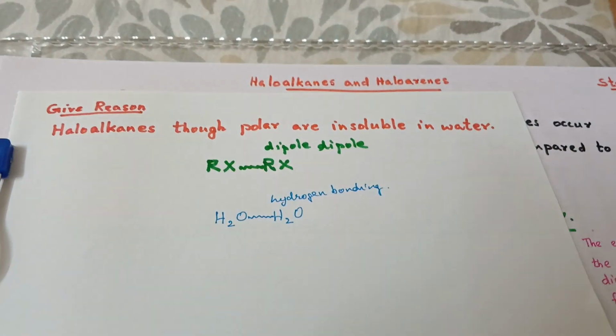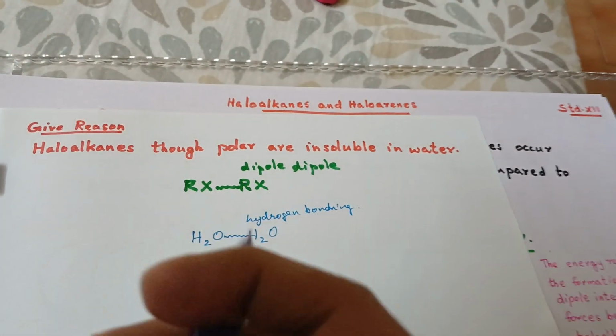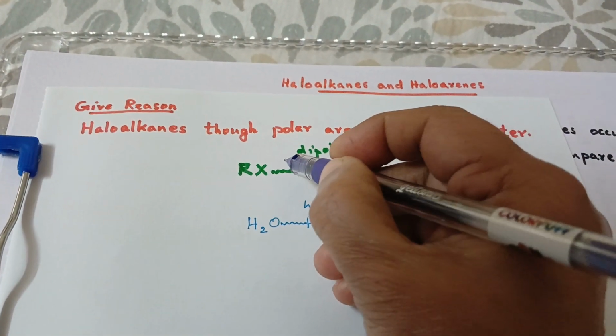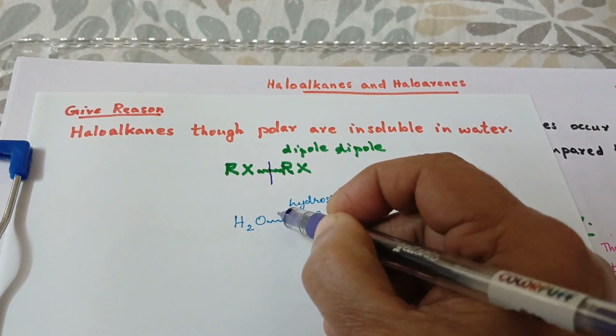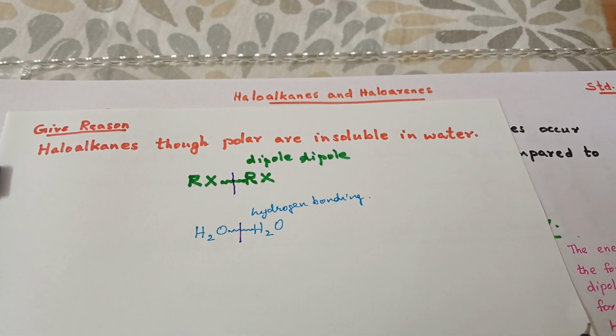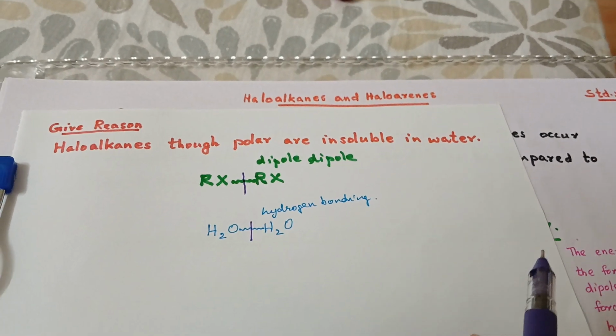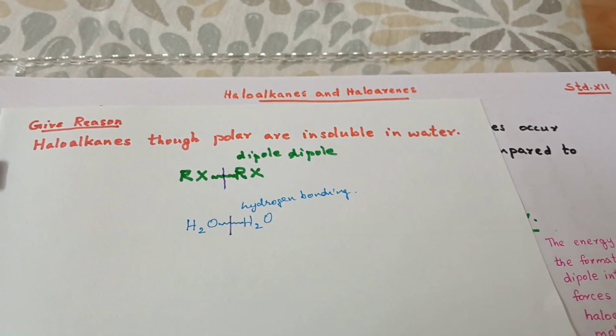To be soluble in water, the dipole-dipole interaction and hydrogen bonding have to be broken. So in order to break those interactions and hydrogen bonding, a lot of energy is required.